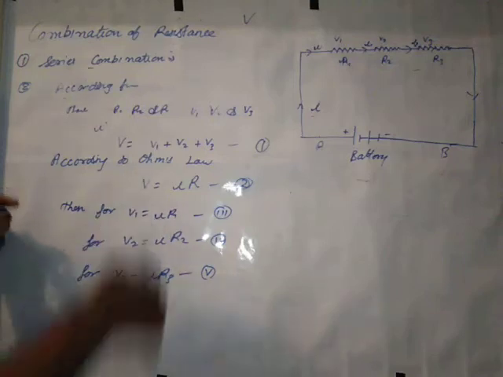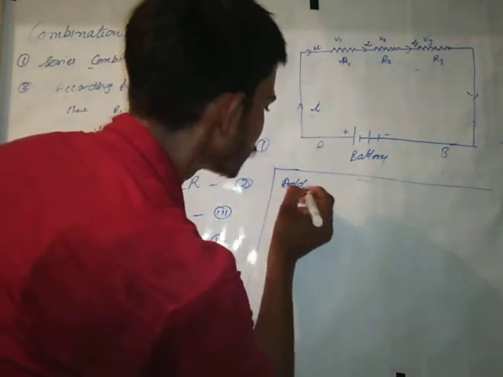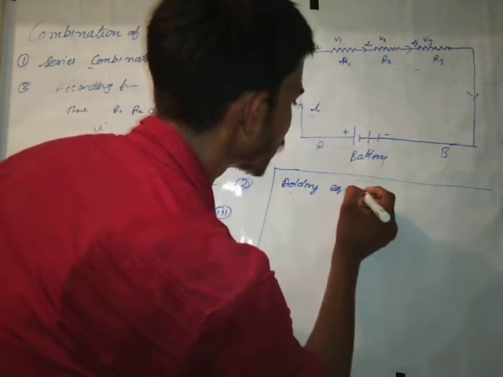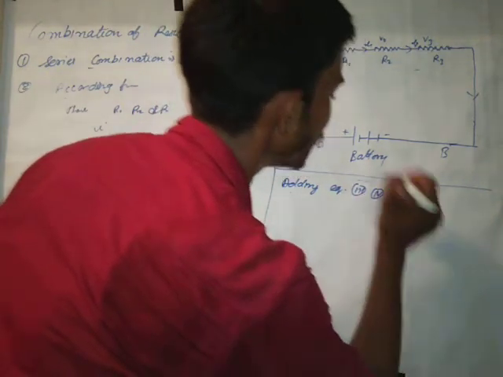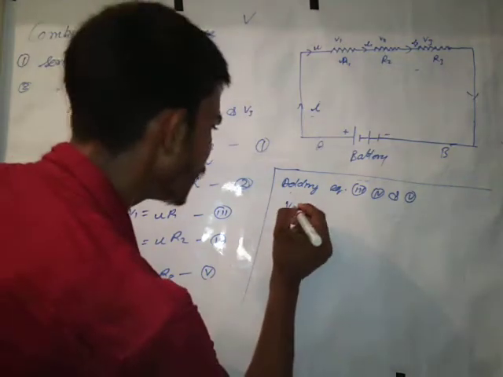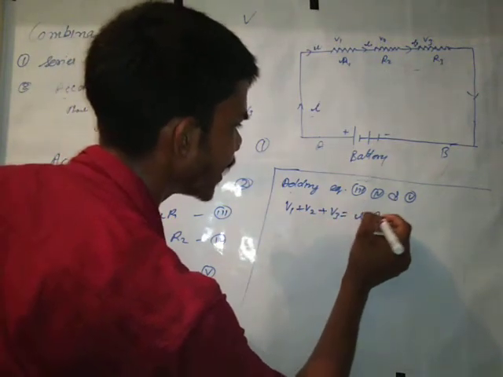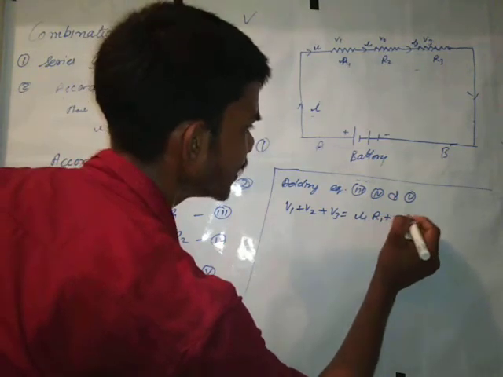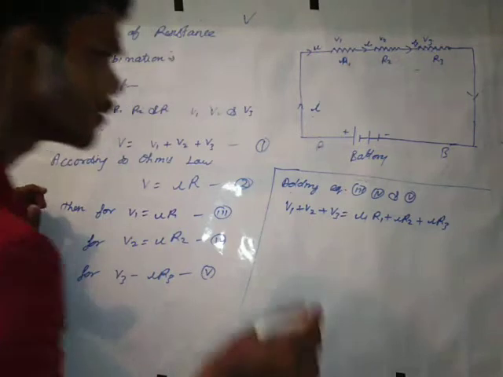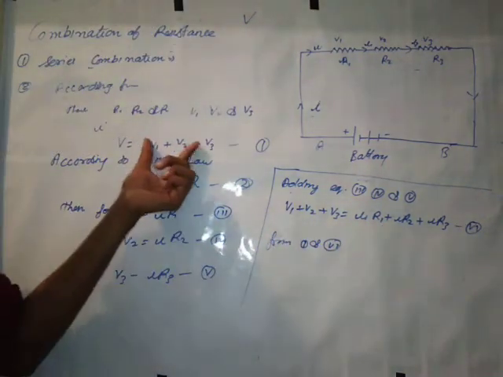Okay, next, adding equations three, four and five. When we add these three, then we get V1 plus V2 plus V3 is equal to IR1 plus IR2 plus IR3. It is number six. Okay, from first and sixth.